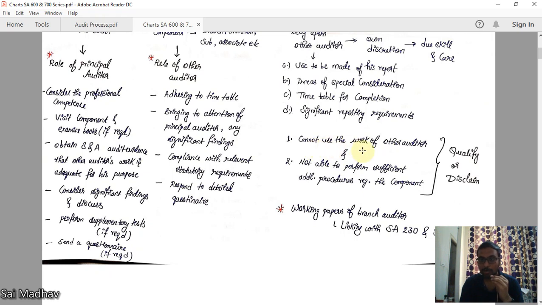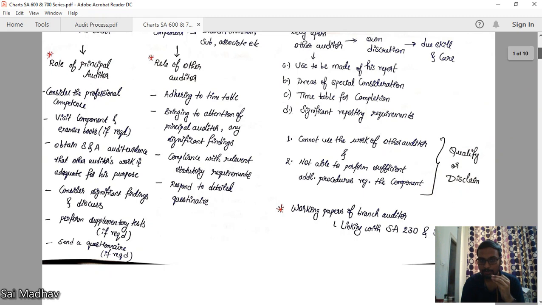If you cannot use the work of the other auditor, okay, the other auditor has done the work, but you are not able to use it, whatever the reason may be, and you are also not able to perform sufficient appropriate audit procedures regarding the component. When the other auditor's work is not useful for you, then what should you do? You should perform sufficient additional procedures regarding the component. If you are not even able to do both of these, then qualify or disclaim as per SA 705.